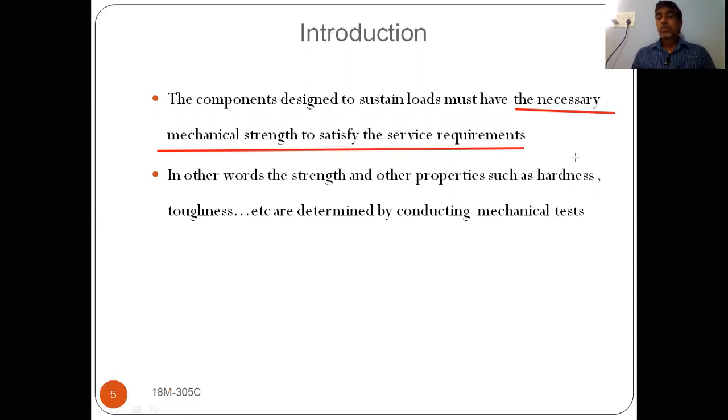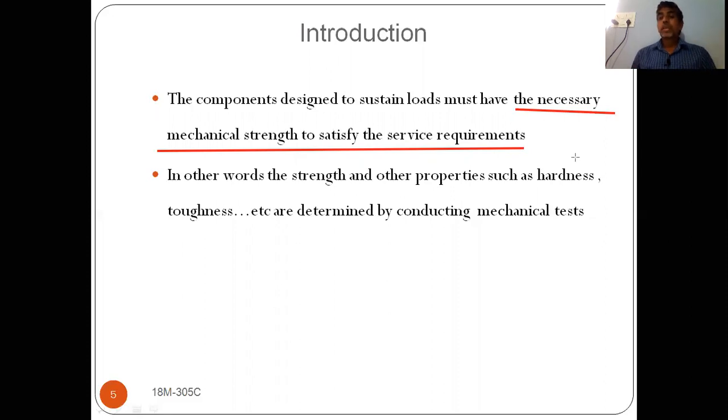The bearing should not undergo malfunctioning. So the mechanical property it should have is high hardness value to sustain such loads.